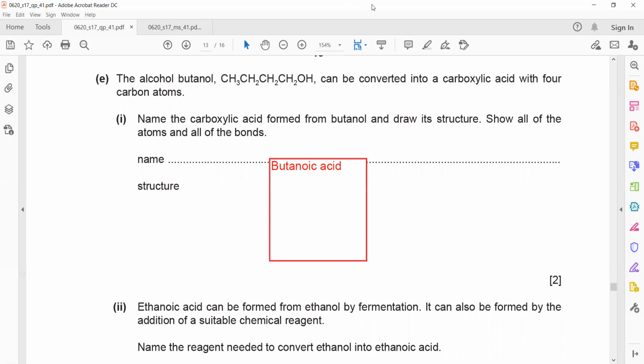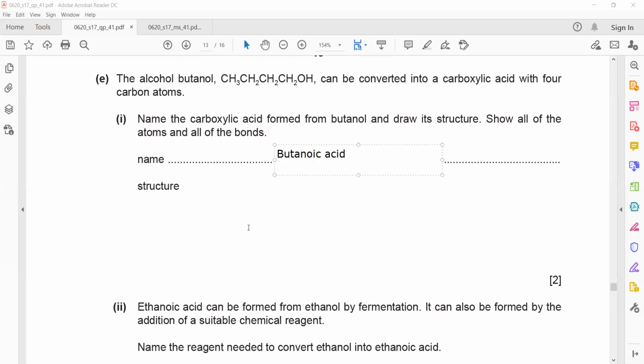you have, because there should be a proper structure for this functional group. But means 4 carbon and carboxylic acid means C double bonded with O and OH is there. So first, we have to show all the bonds. So 1, 2, 3, 4 carbon, and because of carboxylic acid, it will be C double bonded with O and OH. And then the rest of them will have hydrogens.